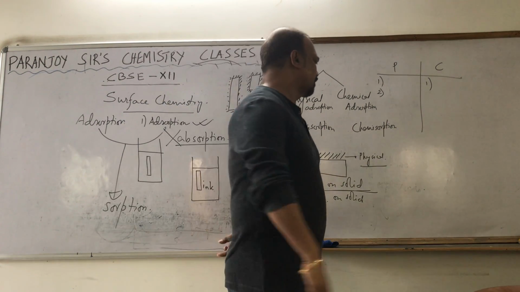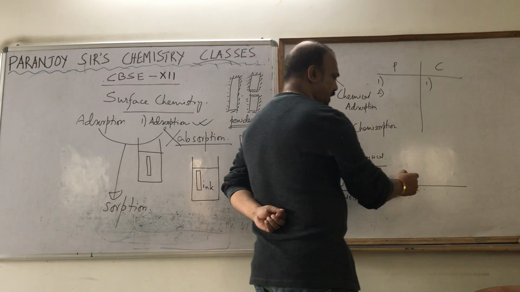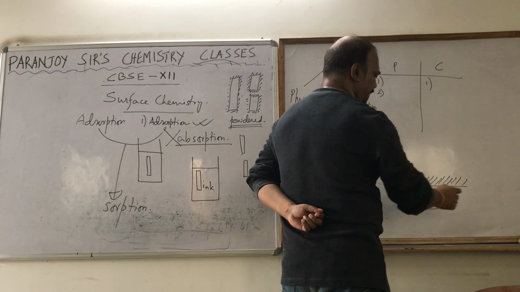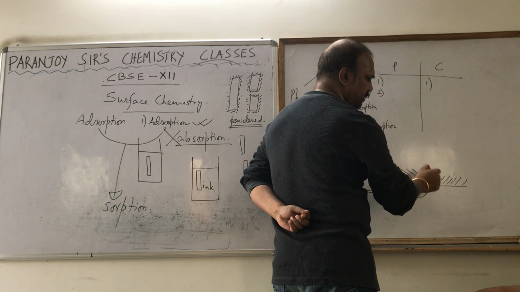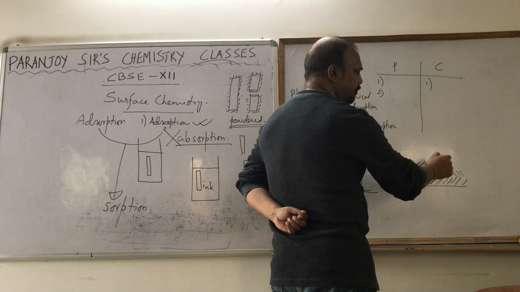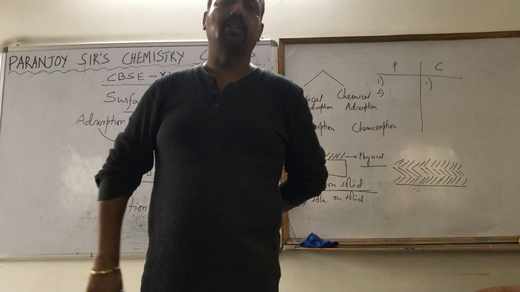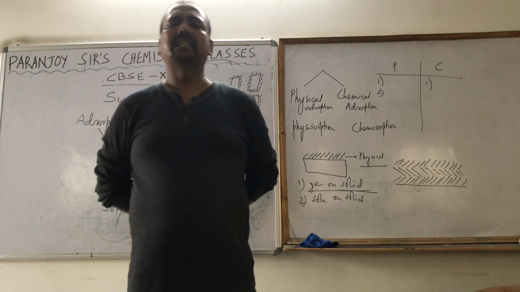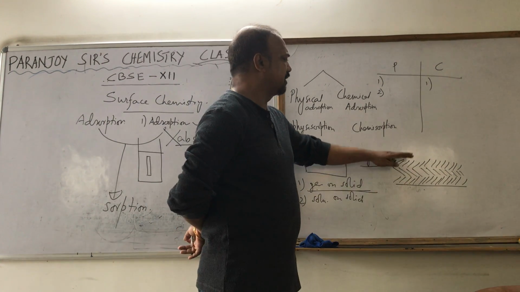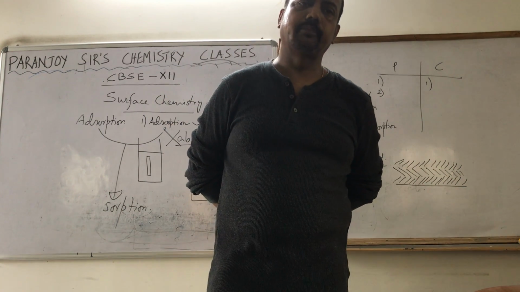Please understand. So the solid surface is there. On top of that, 1 layer of gas is getting adsorbed by physical force of attraction. Now this layer of gas will further adsorb 1 more layer, which will further adsorb 1 more layer, and so on. So this physical adsorption is a multi-layer phenomenon. Number of layers of gases will be getting adsorbed because it's the physical force of attraction.